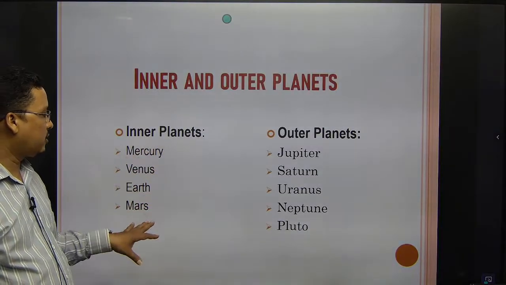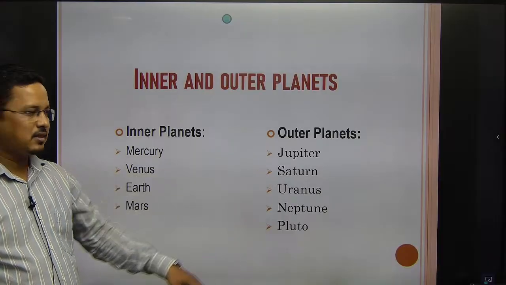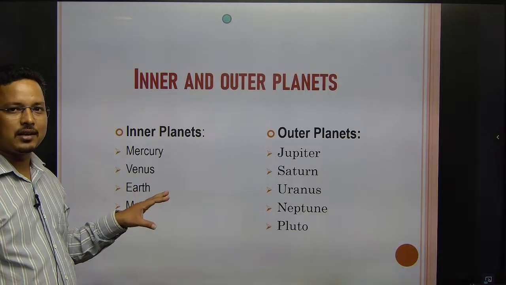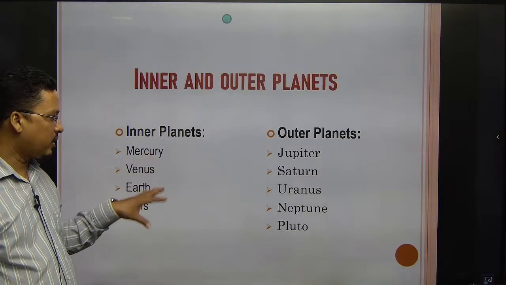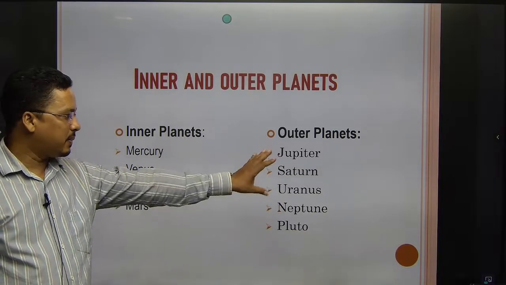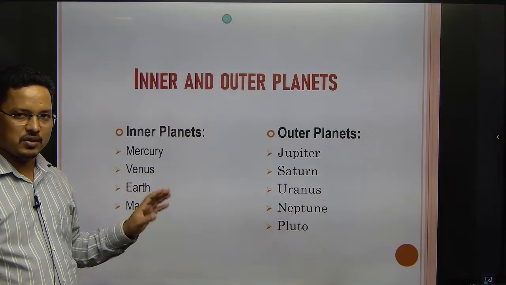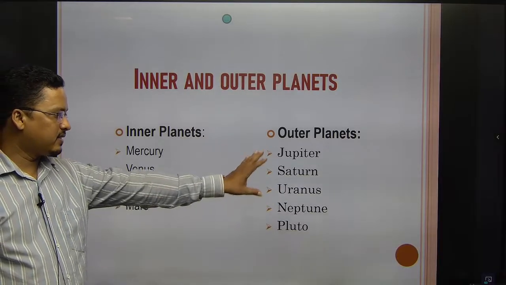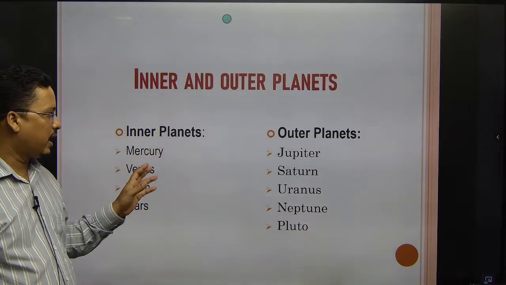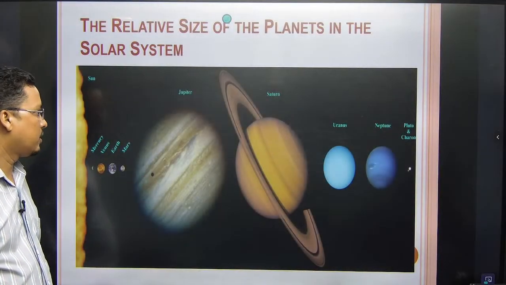Besides this, we have inner planets, and these are the outer planets. Outer planets are generally gaseous, inner planets are generally rocky in nature. The inner ones are rocky and small. The outer ones are mostly gaseous, they have rings, they are big, and they are away from the sun. Their size is bigger than this, they have rings, so like this we have the basic difference, right? Okay, here you can see your planets.